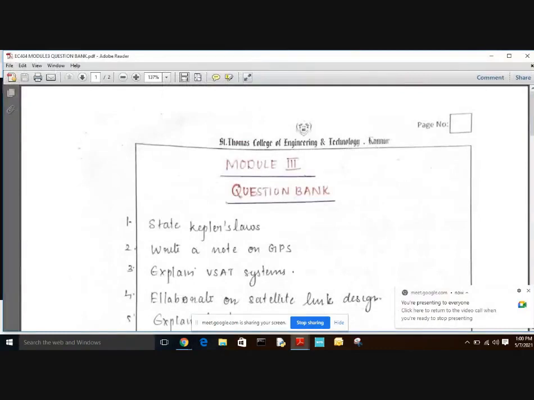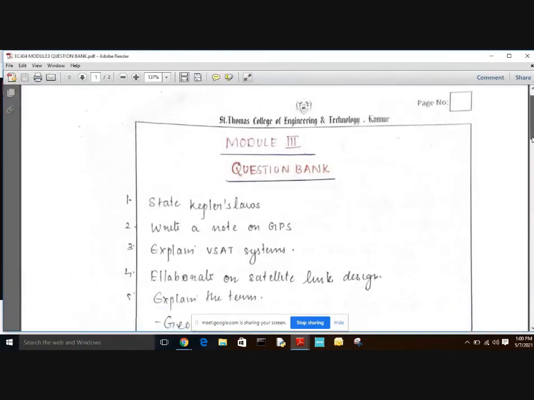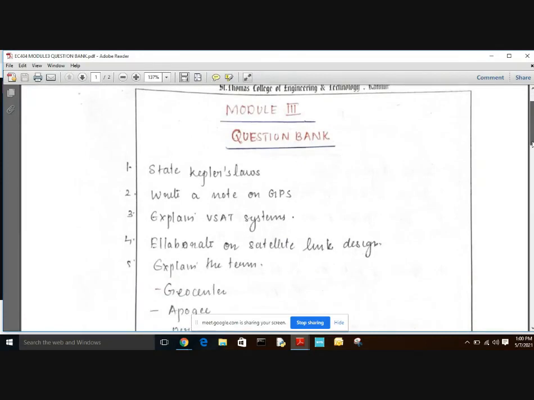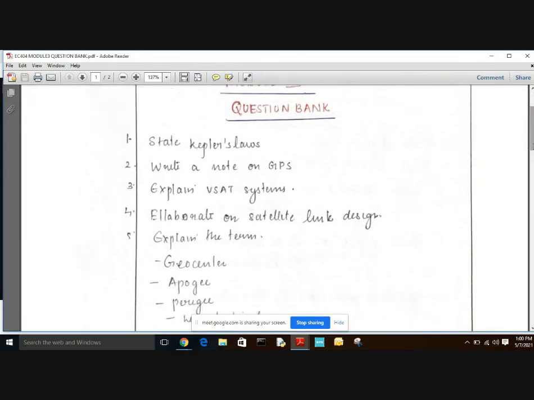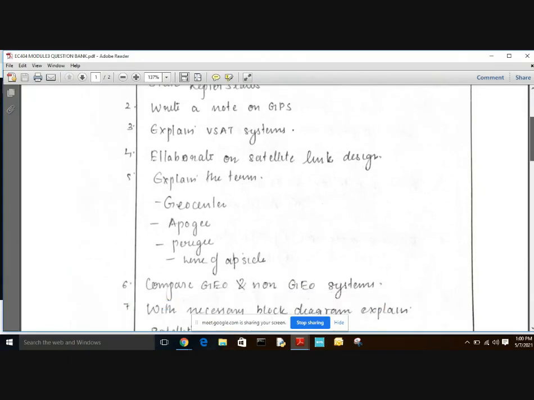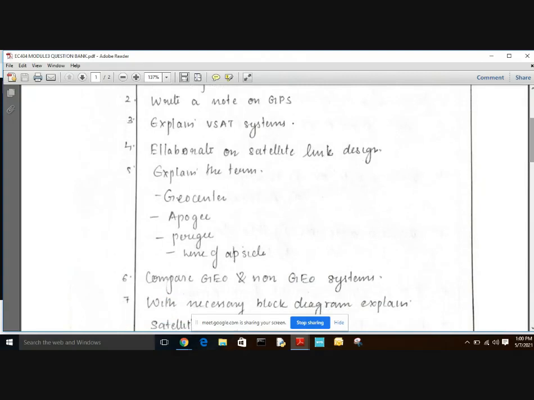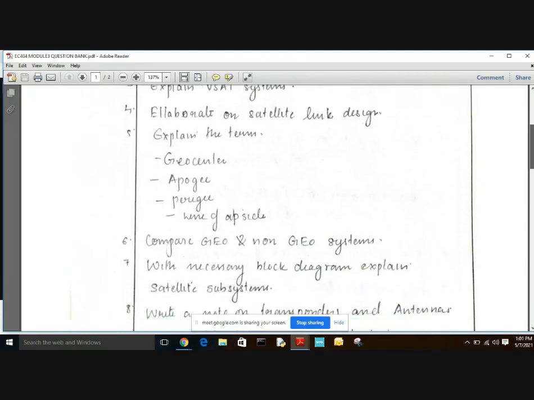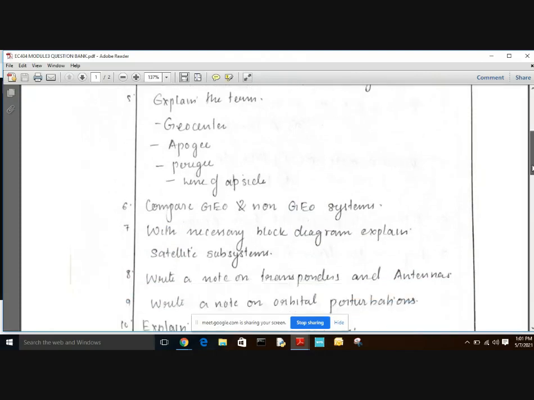These are the expected questions from this module. First, state Kepler's laws. Second, write a note on GPS. Third, explain VSAT, including the network architecture: one-way, two-way, and split two-way. Next, explain terms like geocenter, apogee, perigee, line of apsides, argument of perigee, etc. And the sixth question is to compare GEO and non-GEO systems.